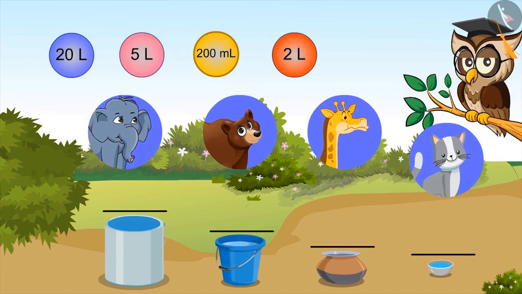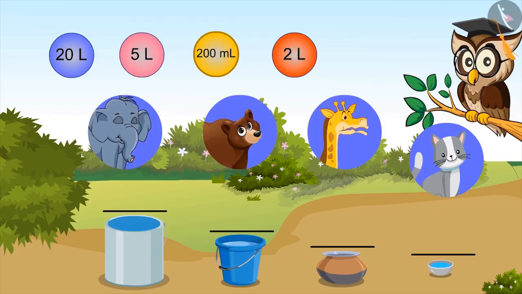Look carefully at these vessels and fill these blanks according to the given measurement. Kids, you can pause the video to find out the answer. First I will tell. Tell. Drum, because it is the largest of all and can carry 200 ml of liquid.